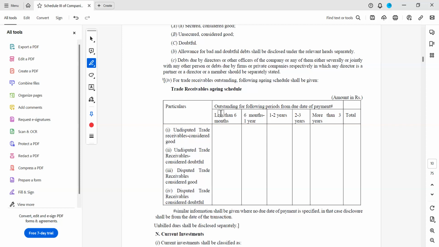You have to start questioning yourself why it is due for 6 months. See, no company will have that much margin to give credit more than 6 months. So you have to think why it is going beyond 6 months. What is the issue? Please be careful when the aging of debtors is done. If it is going for longer periods, you have to make provision and get into the details, and you should always have backup for this working bill wise.